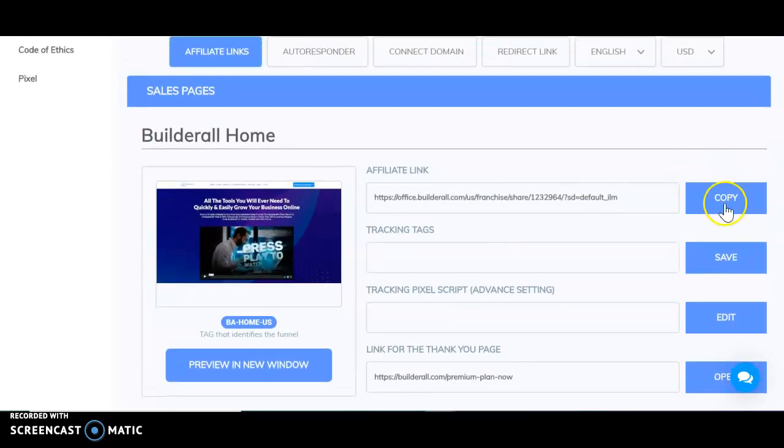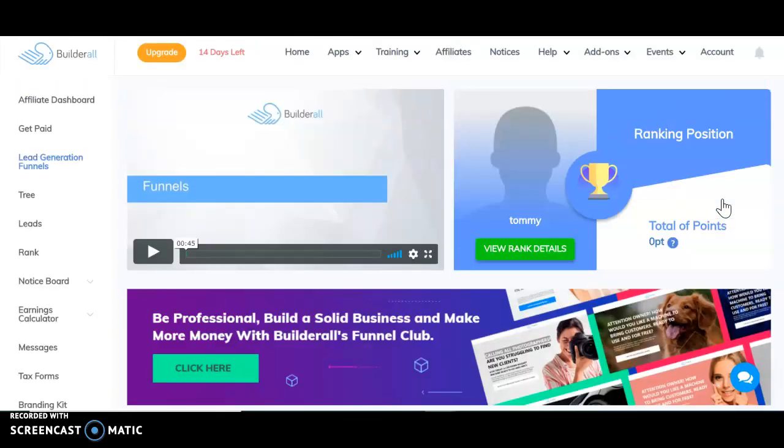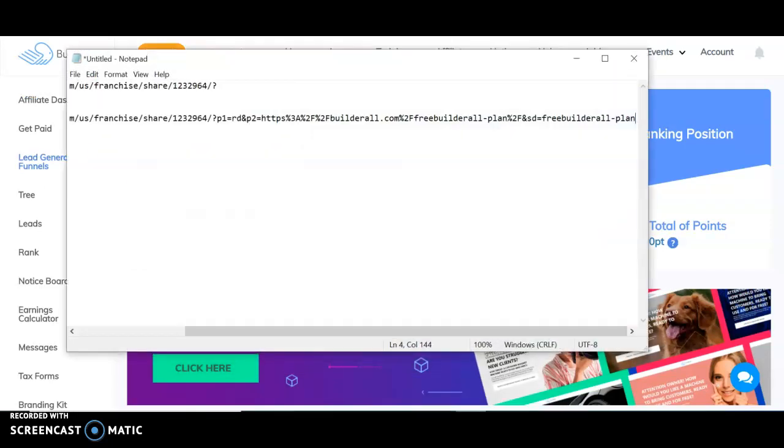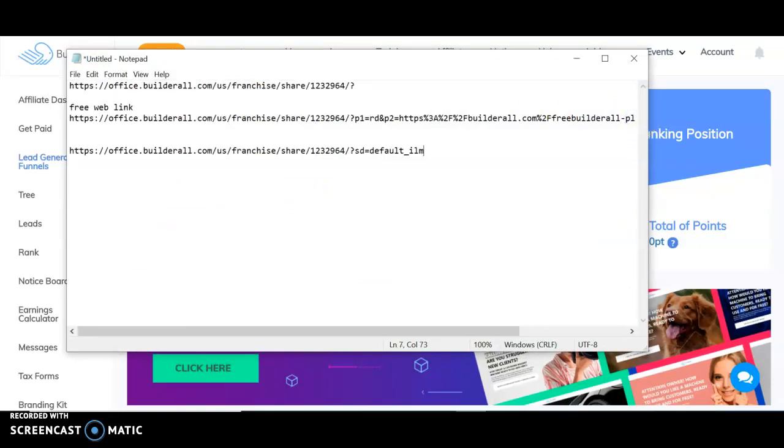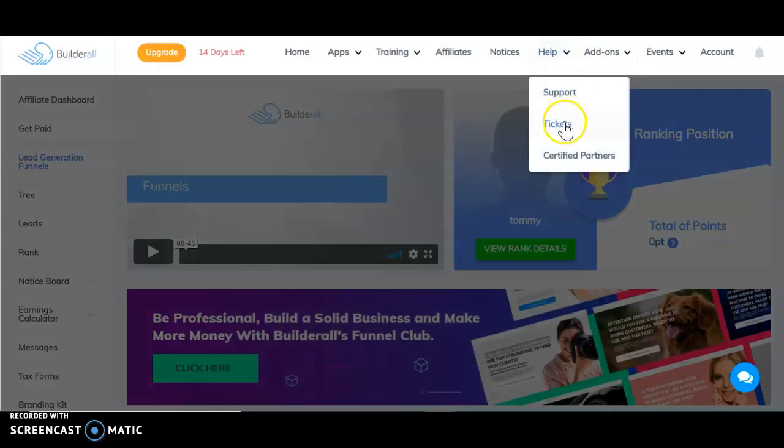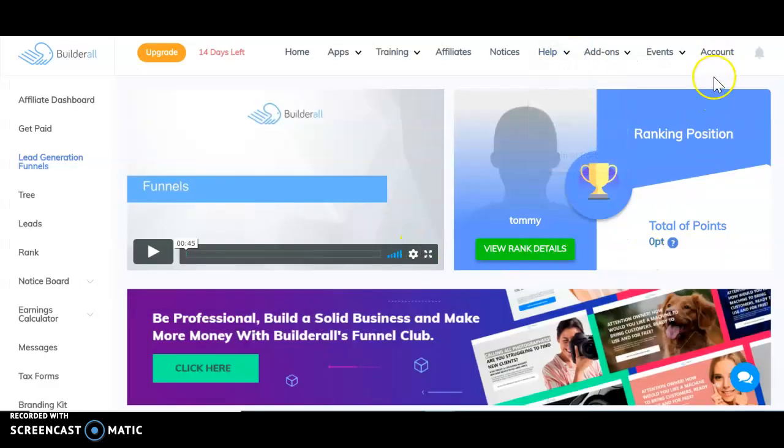So first thing you want to do, become a product of the product. Second thing, you want to get back here into your affiliate side, copy this link, and put it on a notepad. You'll see on my computer, I have a notepad, so I post my links right here. So post this, save your link, because you're going to be sharing this not only with the world, but you're going to be sharing this with me. You're going to be sharing this with anybody that you know may want to build their own brand.